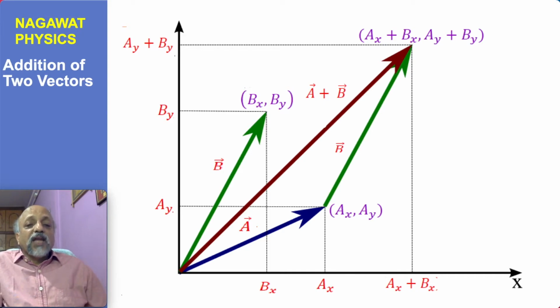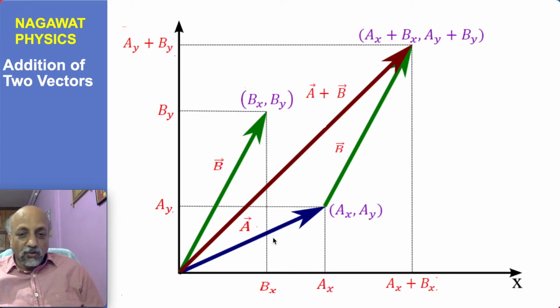Now to understand the addition of two vectors, suppose you have a vector A which has been resolved along the x-axis and y-axis, and suppose the x component or projection of A on x-axis is ax, and projection of A on y-axis is ay. Then we know that we can write A as axi plus ayj. And similarly, if the projection of B on x-axis is bx and projection of B on y-axis is by, we can write B as bxi plus byj.